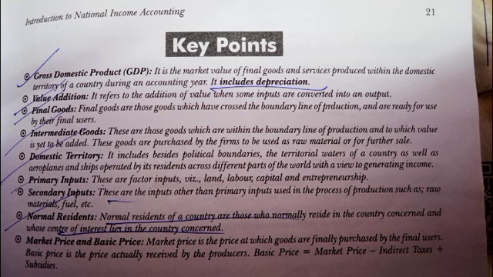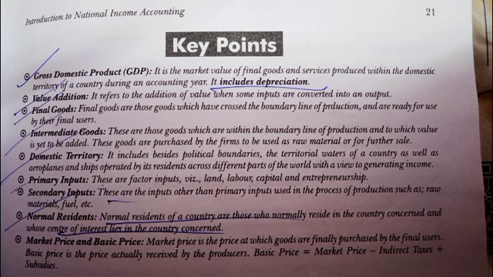It includes depreciation. Value addition: it refers to the addition of value when some inputs are converted into an output. Final goods: final goods are those goods which have crossed the boundary line of production and are ready for use by their final users. Intermediate goods: these are those goods which are within the boundary line of production and to which value is yet to be added. These goods are purchased by the firms to be used as raw material or for further sale.